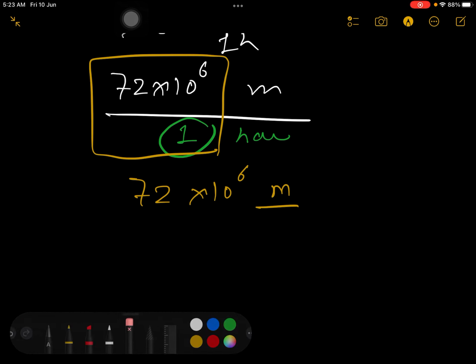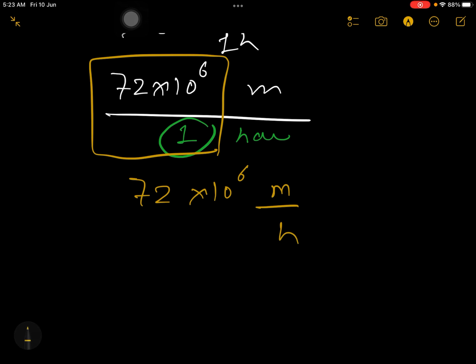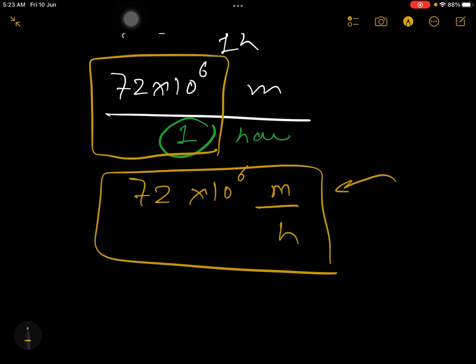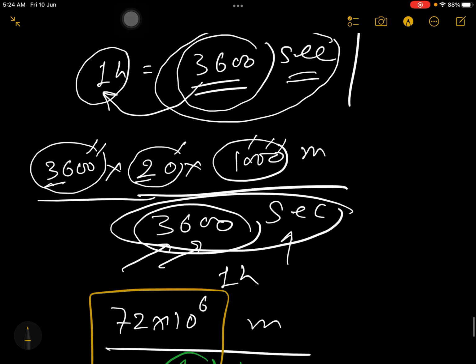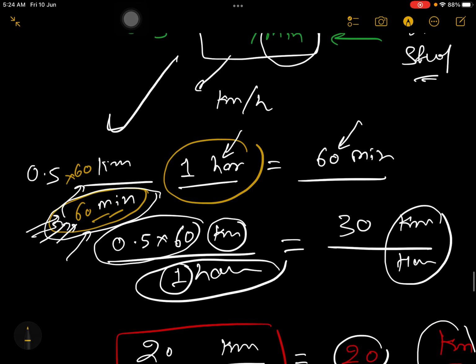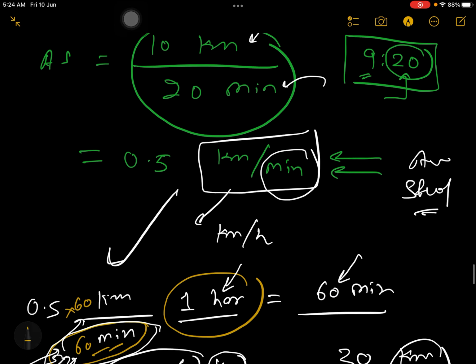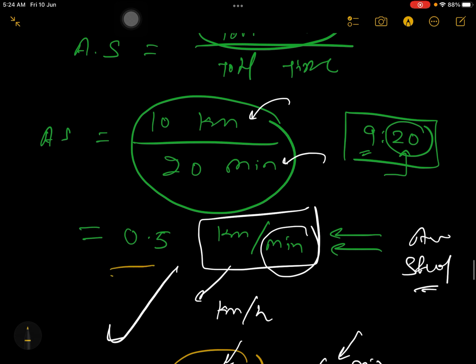So here I am teaching you different unit conversions also. Meter per hour. So see, this is how I am teaching everything from very basic. So you understood the numerical. Our main numerical was this doctor numerical. So the doctor's answer was 0.5 kilometer per minute. If you want to convert this answer into meter per second,